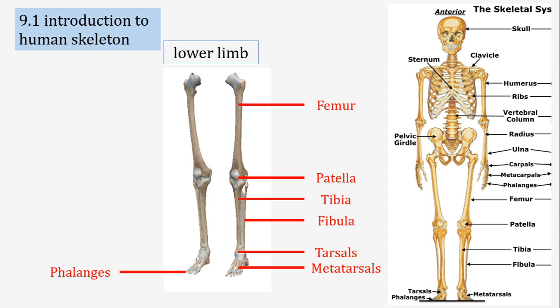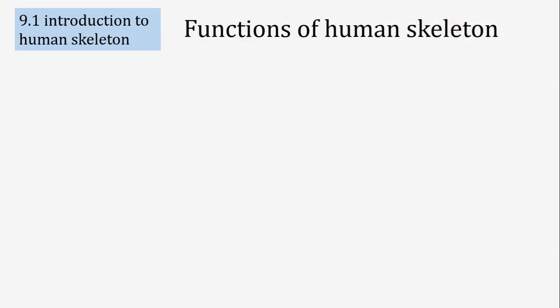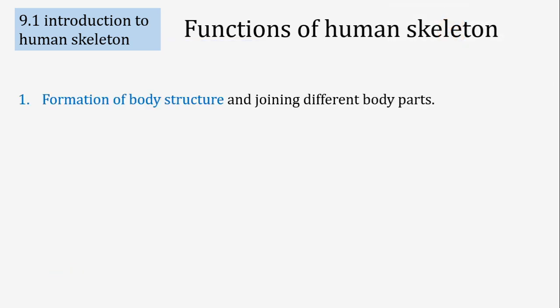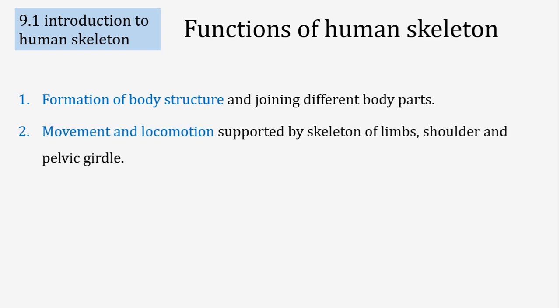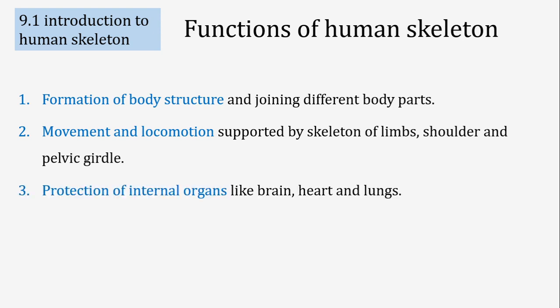Then we are discussing the functions of the human skeleton. The first function is to form the body structure and to join different body parts and to provide a shape to the body. The second function is to help in movement and locomotion, and that is also assisted by the muscular system. It protects the internal organs of our body like the brain, heart, and lungs. They are comfortably enclosed in the brain case or in the thoracic cage.